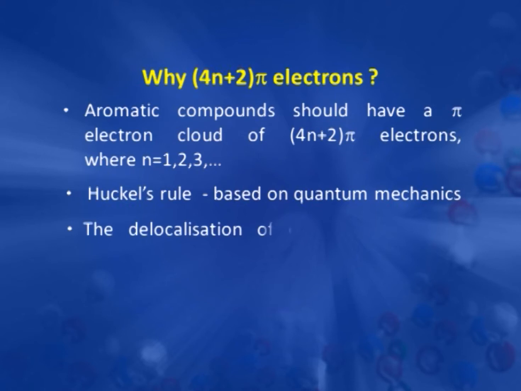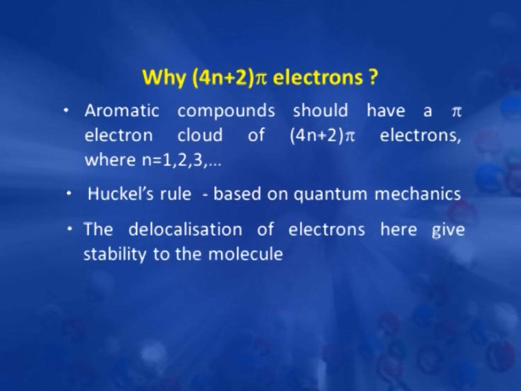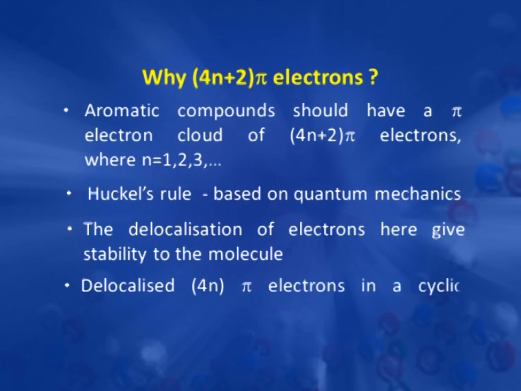Here the delocalization of these 4n plus 2 pi electrons gives stability to the molecule. Further, it was found that if there is a delocalization of 4n pi electrons in a cyclic structure, that destabilizes the molecule. So, 4n plus 2 stabilizes the molecule, and 4n pi electrons destabilize the molecule, and these types of molecules are known as anti-aromatic compounds.